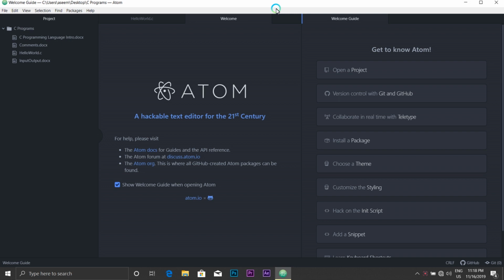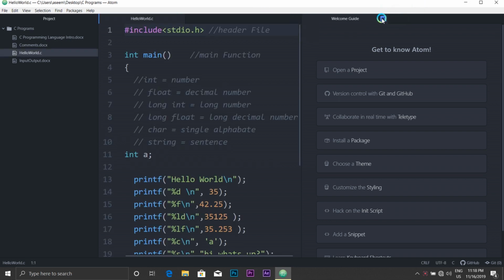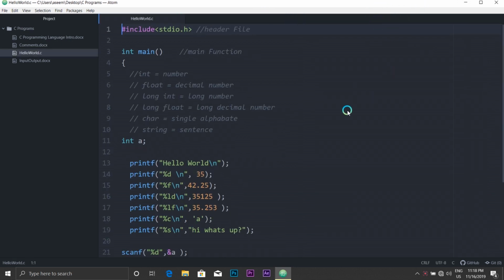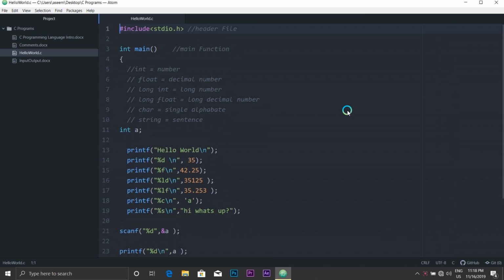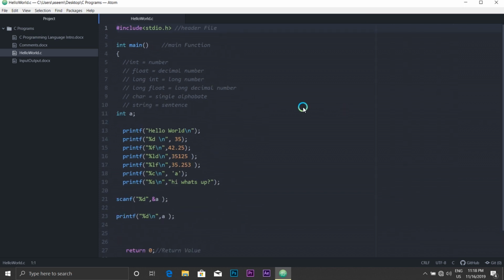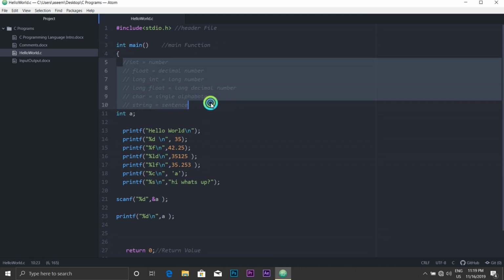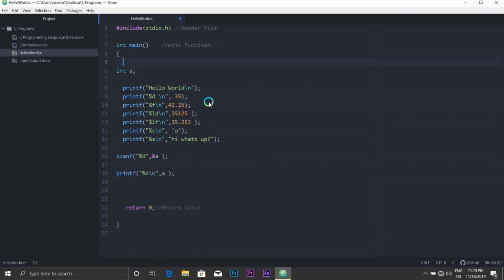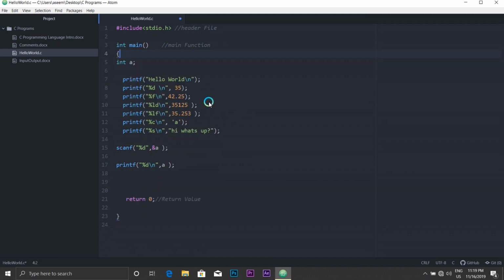Let me close these extra tabs and decrease the font size. Okay, so I'll just delete all these things so we can start from scratch. Yes, let's start. I think this video is going to be the shortest video in this C programming tutorial, so I won't be taking much time because this topic is going to be the easiest and a simple one.